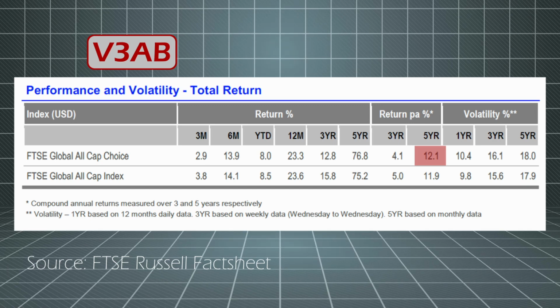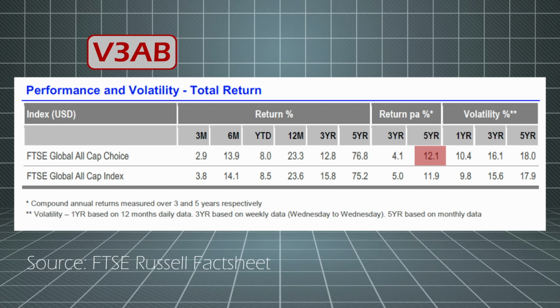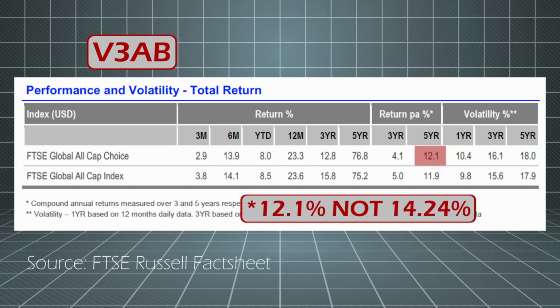The fund is quite new, so Vanguard don't provide a fact sheet that goes back 5 years, so I've had to go to the fact sheet for the index itself. So assuming that the fund would have tracked the index accurately, as with all the other funds we looked at today, the average annual returns from the index itself for the last 5 years is 14.24%. Please bear in mind that all the other figures I've used in this video come from the Vanguard fact sheets themselves, so there may not be an exact comparison between this figure and the figures I quoted previously.